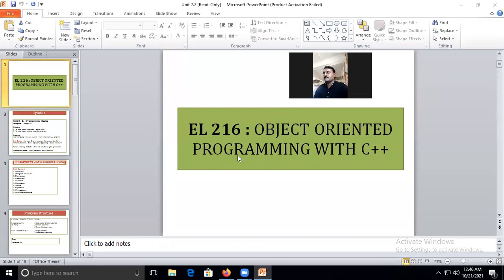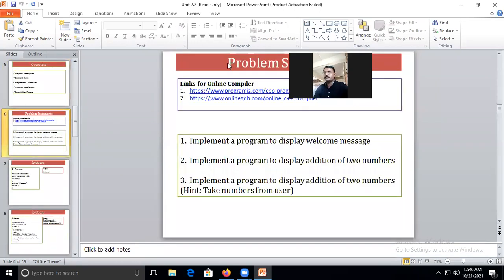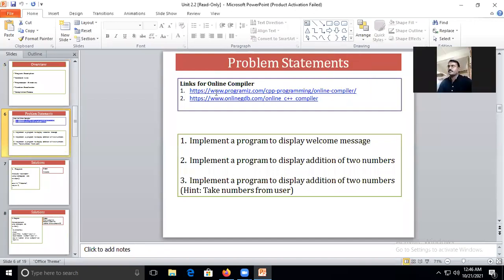So what I did yesterday, I have given you the sample examples, and those sample examples are like this, as a problem statement. Here also I have given you the link for the online compilers. Either you may use the first link or the second link. It totally depends on you. And these three problem statements we have implemented yesterday.